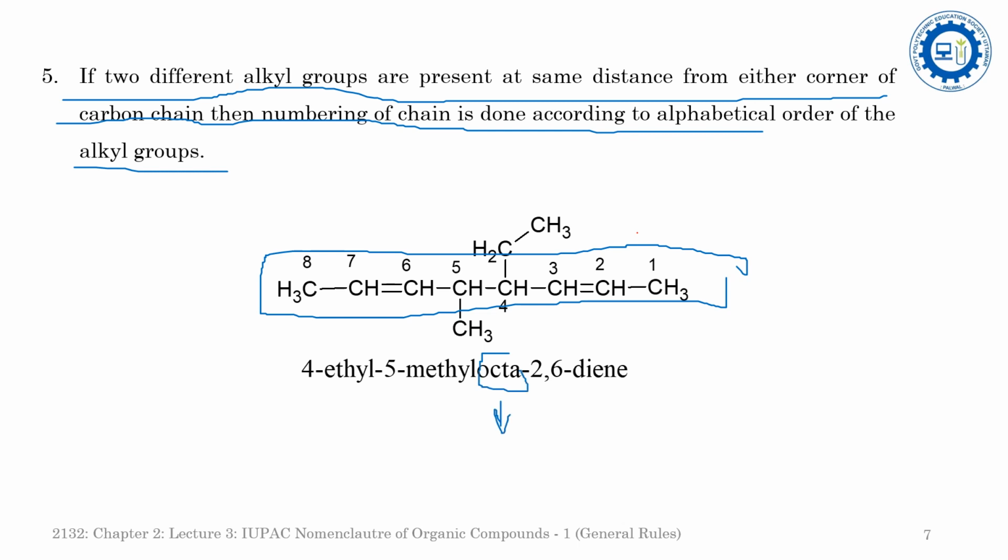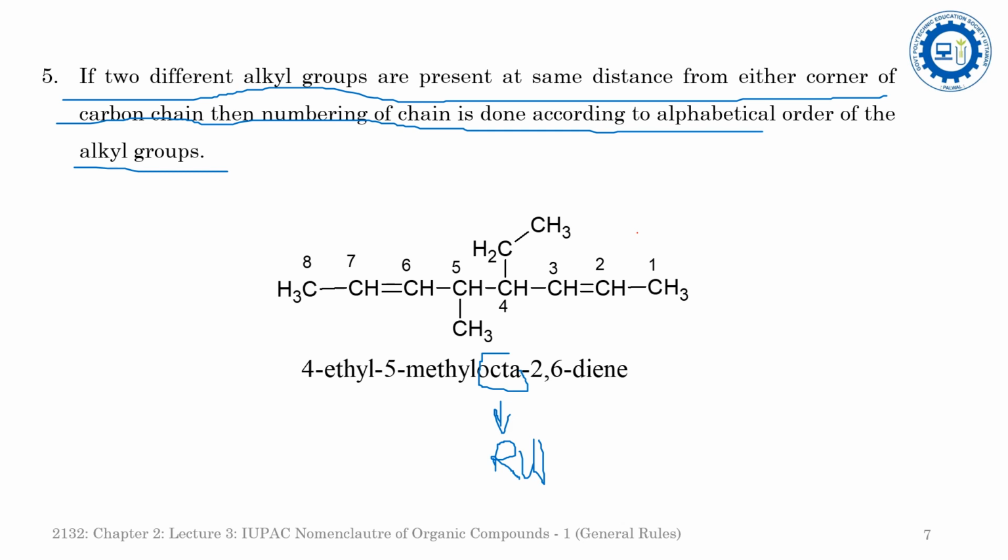That is, this will be the root word. Now come to the primary suffix. But see here, at the terminal position there are two methyl groups, one here and one here. So if we consider from which terminal we should start numbering, you will see